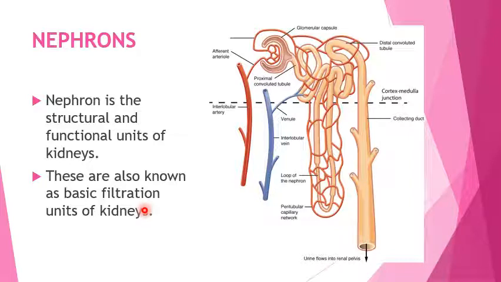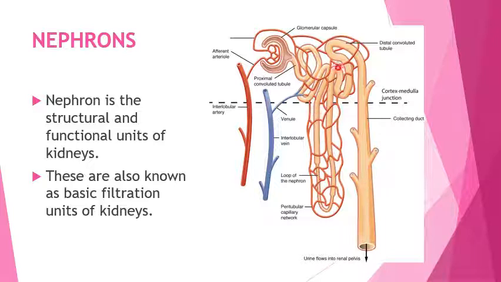It consists of this cup-like structure known as the Bowman's capsule, and these coil-like tubular structures, that is the proximal tubule, as well as the U-shaped loop of Henle, and this is the distal tubule, which connects to the collecting duct, and from here it connects to the ureter, through which the urine passes into the ureter, from the ureter to the urinary bladder, and then it gets eliminated.